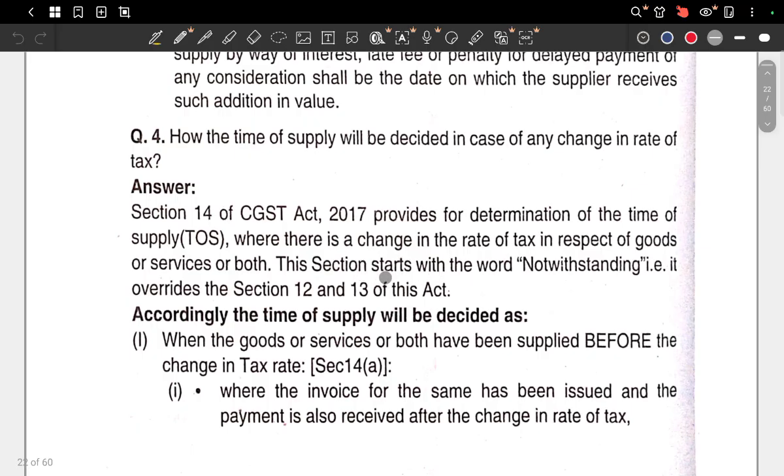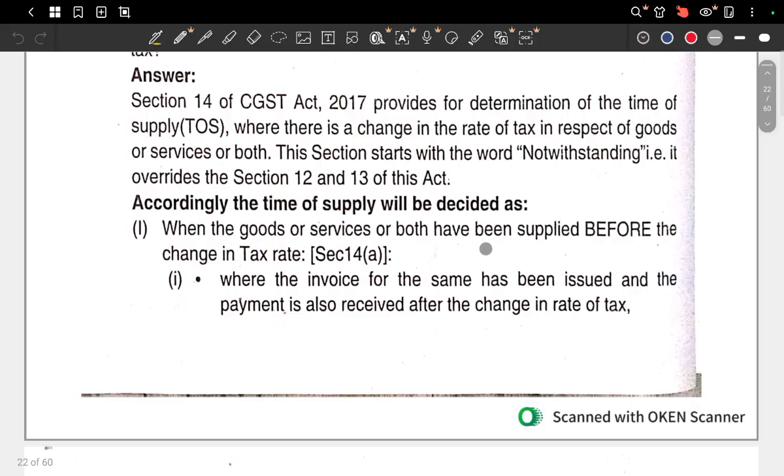Section 14 always needs section 12 and section 13. Section 12 is for goods, and section 13 is for services. Next we come to section 14: if there is a change in the rate of tax, how is it going to affect things? They have said it clearly. The section starts with the words "notwithstanding", that is, it overrides sections 12 and 13 of the Act. So section 14 overrides sections 12 and 13. Nothing can withstand section 14.